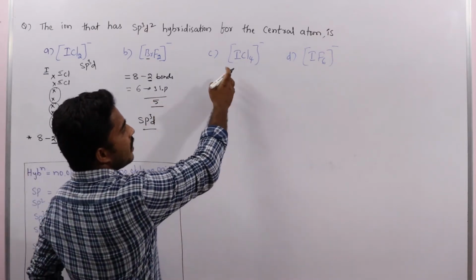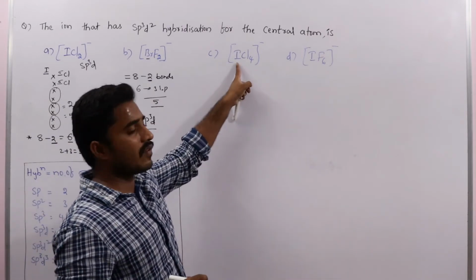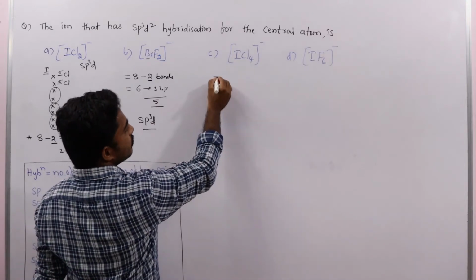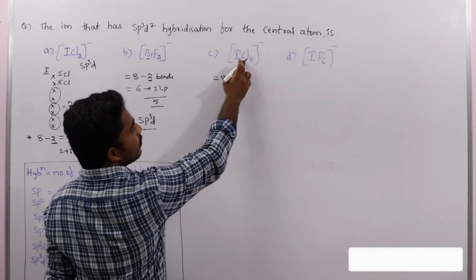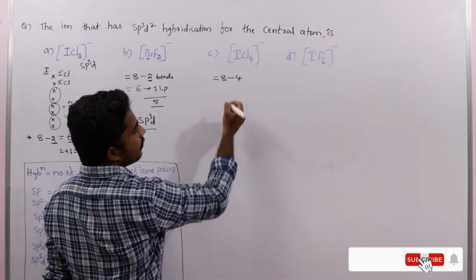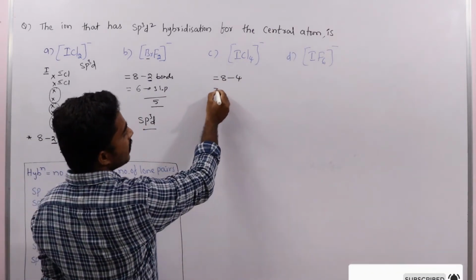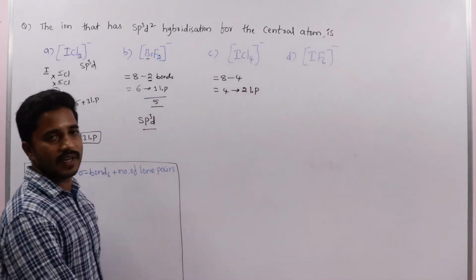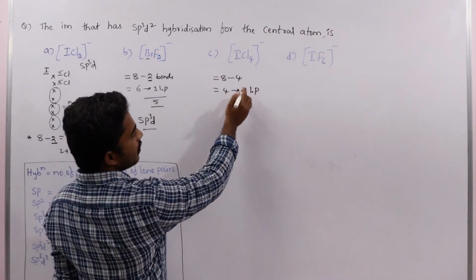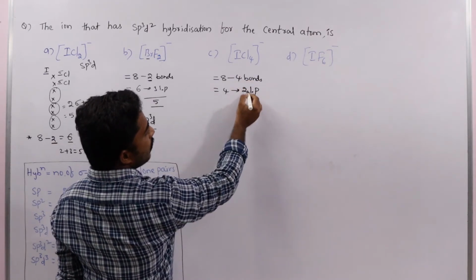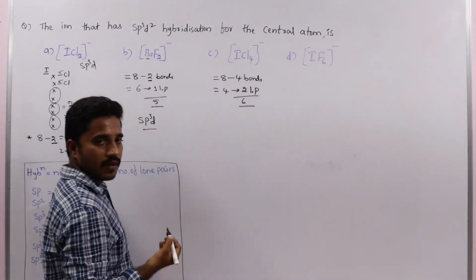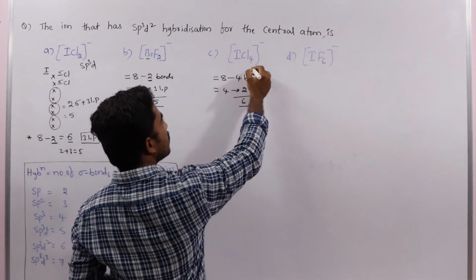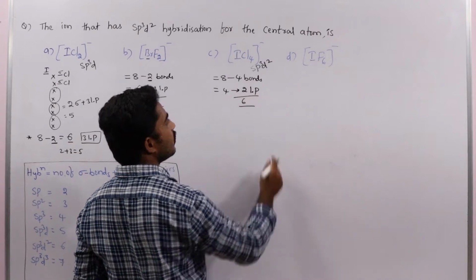Let us take here, iodine is there. Iodine has 7 valence electrons, and here 1 extra electron, that's why 7 plus 1, 8 valence electrons. Totally how many bonds are there with iodine? 4 bonds. So remaining 4 electrons, which means 2 lone pairs. 4 bonds and 2 lone pairs, totally 6. 6 means sp3d2 hybridization. So ICl4 minus undergoes sp3d2 hybridization.